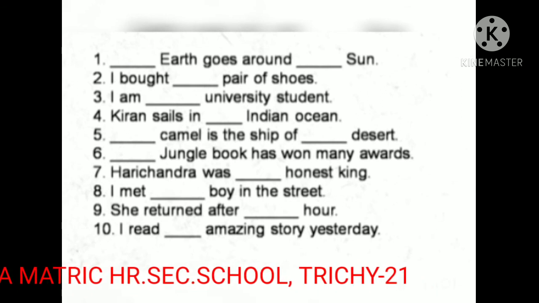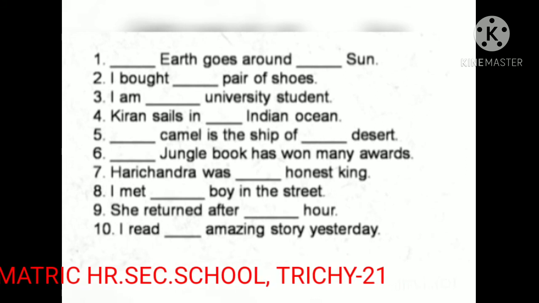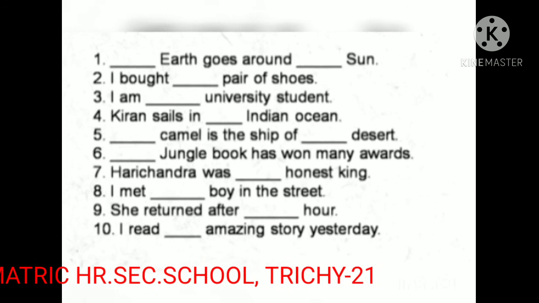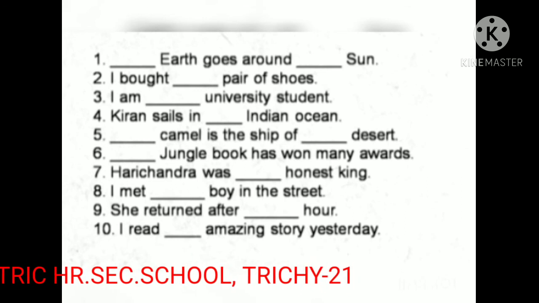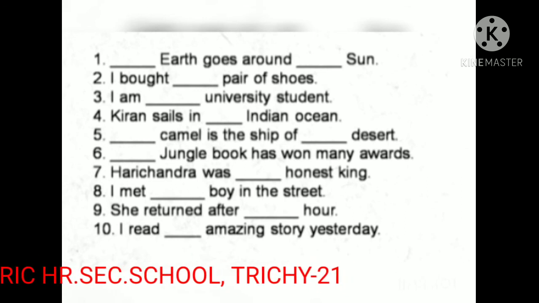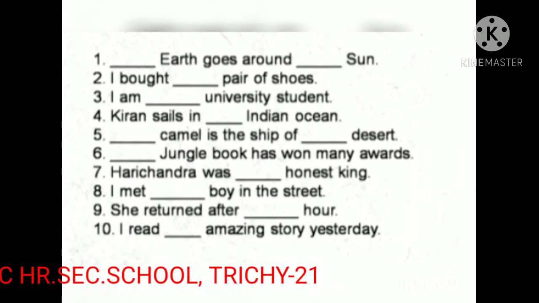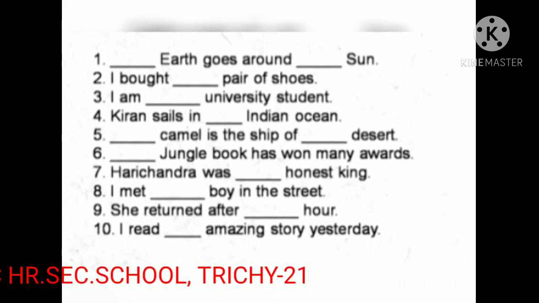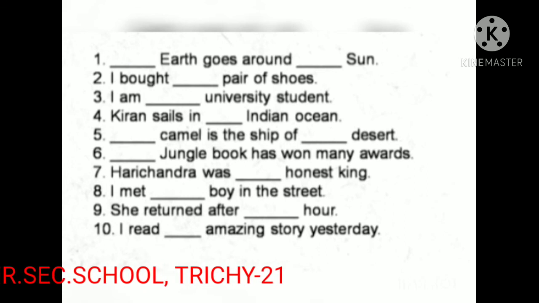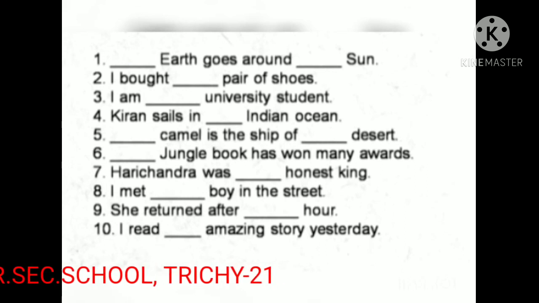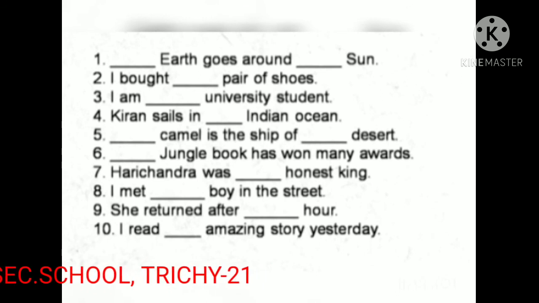Third one, I am a university student. University has a consonant sound, so we use a. Next one, Kiran sails in the Indian Ocean. Children, we already know we use the before the names of unique things. So the Indian Ocean. Next one. The camel is the ship of the desert.